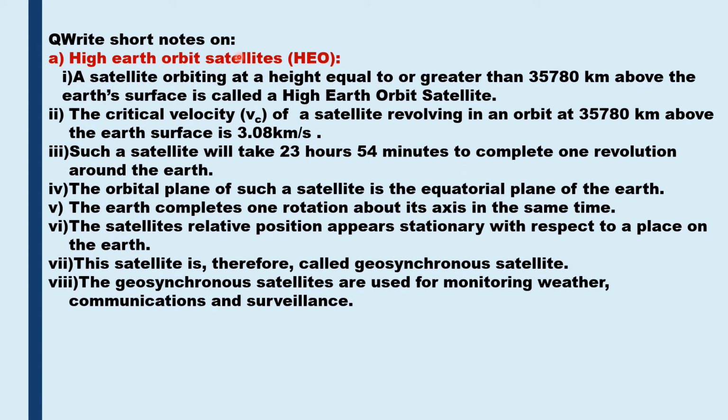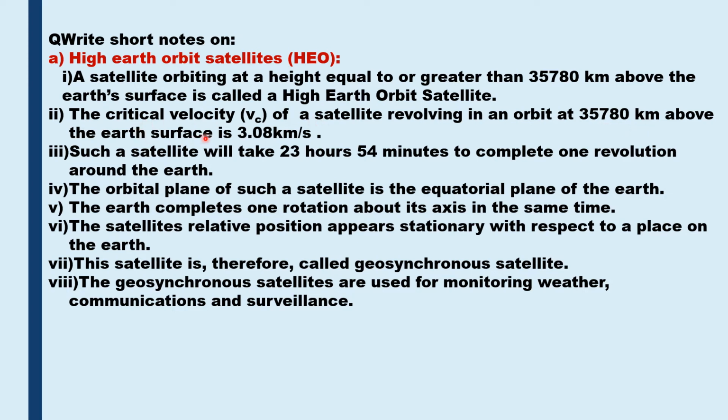Write a short note on. Short notes carry 3 marks. The first short note is high Earth orbit satellites, HEO. First we'll write down the definition of HEO. A satellite orbiting at a height equal to or greater than 35,780 kilometers above the Earth's surface is called as a high Earth orbit satellite. The critical velocity of a satellite which is revolving in an orbit at a height of